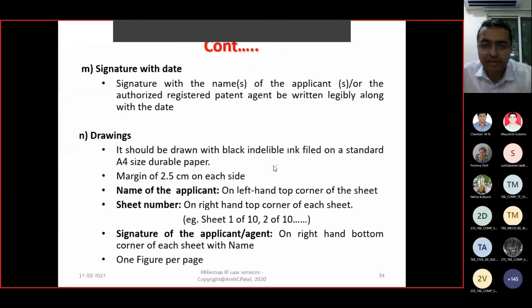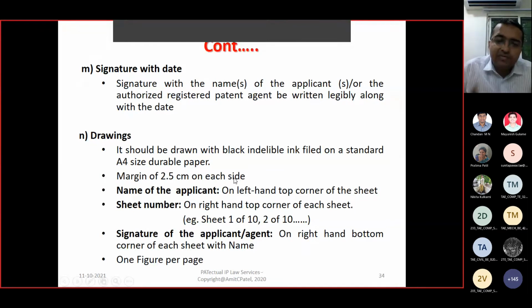Okay, signature and the date you have to give when you are signing and on that particular date. Drawing, look, preparing the drawing for a patent, they also have specified requirements. The drawings for the patent are not exactly the same as in books or as given in a research paper. The patent drawing requirement is again different. It should be drawn with black indelible ink on standard A4 size paper. Only black and white drawing. No color drawings are acceptable for patent processing. A margin of 2.5 centimeter on each side of the page.